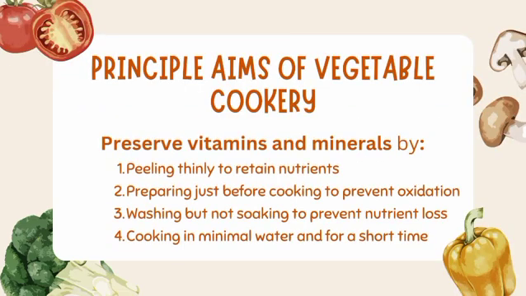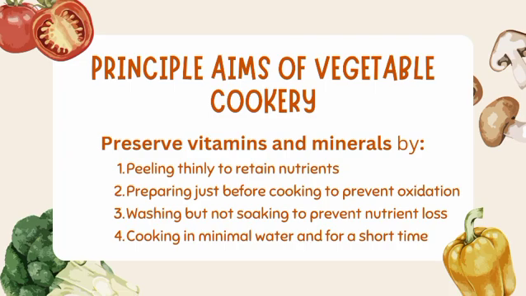Principal aims of vegetable cookery: to preserve the vitamin and mineral content of the vegetable, it should be prepared in the following ways. If the vegetable requires peeling, peel it very thinly, as there are vitamins and minerals under the skin which could easily be removed. Young potatoes, carrots, and other vegetables often do not require peeling and can be served with their skins on. They should be scrubbed thoroughly beforehand to remove chemicals.